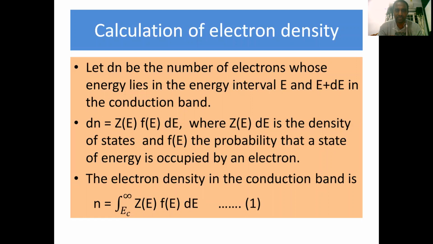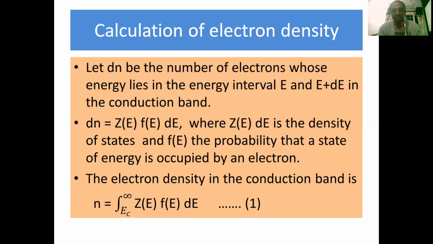But in this lecture, I will tell you how to calculate the number of electrons in the conduction band as well as the number of holes in the valence band, and finally the effective number of electrons present in the intrinsic semiconductor. The position of the Fermi energy level can also be found from this expression. In semiconductor physics, we find the electrons in the conduction band and holes in the valence band. Both belong to the category of microparticles. That's why it depends upon quantum mechanics. And we have a third type of mechanics, statistical mechanics.